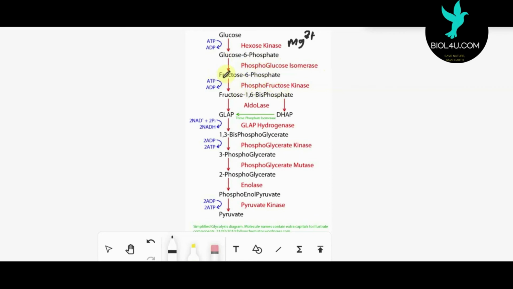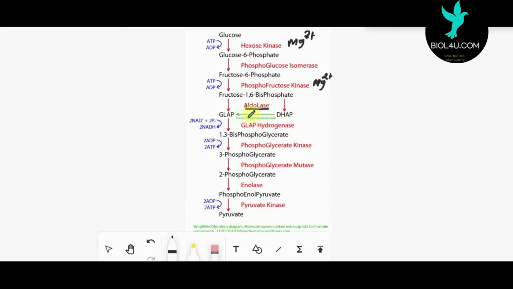So a phosphate group is added to the fructose 6-phosphate. One more ATP is utilized here, and the enzyme is phosphofructokinase. This also uses magnesium as the cofactor. Then fructose 1,6-diphosphate is split, that is a cleavage stage, into glyceraldehyde phosphate and dihydroxyacetone phosphate. This reaction is catalyzed by the enzyme aldolase.